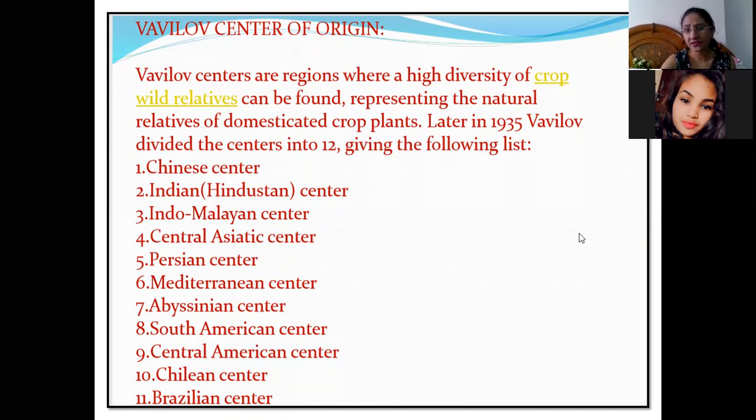So later in the year 1935, Vavilov divided the centers into 12. So he divided broadly into 12 centers. So this we will be studying in detail. First is Chinese Center, second is Indian Center, Indo-Malayan Center, Central Asiatic Center, Persian Center, sixth is Mediterranean Center, Abyssinian Center, South American Center, Central American Center, Chilean Center, and Brazilian Center. So these centers we will be studying in detail, and you should also remember the names of these 12 centers of origin which were given by Vavilov according to the region where the field crops have originated.